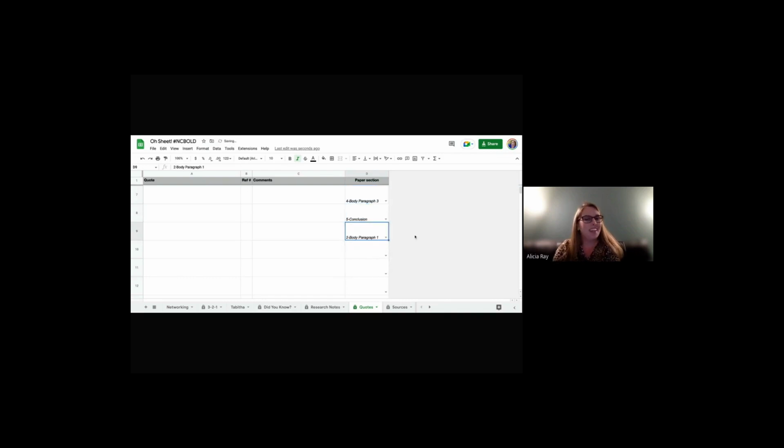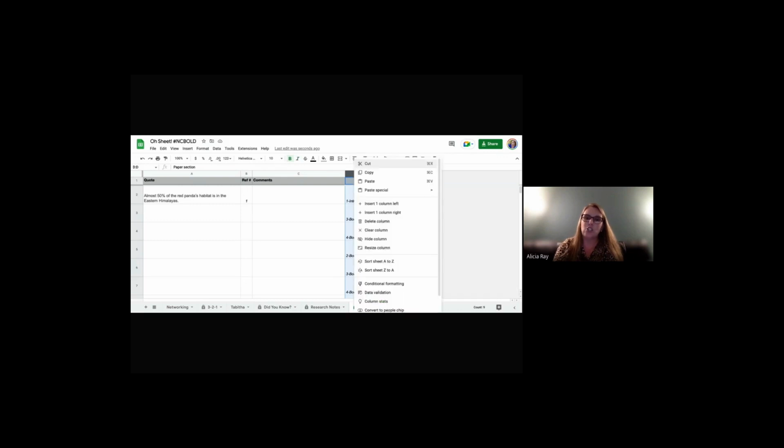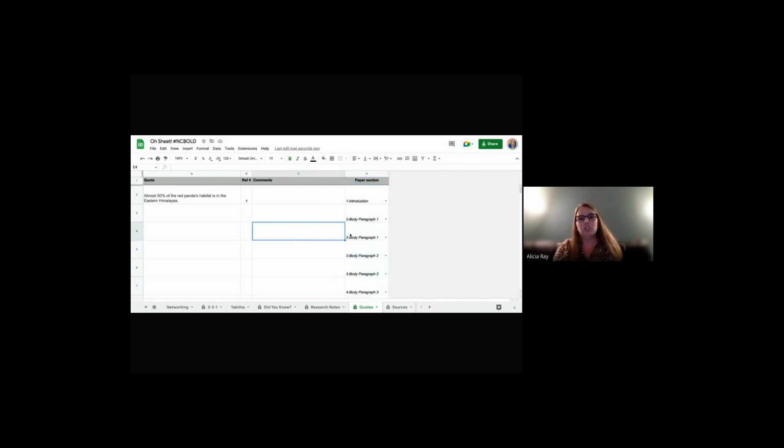The beautiful thing about this is, again, this is why I love Sheets. Something I can do that I cannot do in Docs and Slides is I can sort. So when I sort, it already puts it into chronological order for my paper, into an order that makes sense. And so then if a student says, oh, okay, well, actually, this sentence here in row 4 would make better sense if it's before the one in row 3.